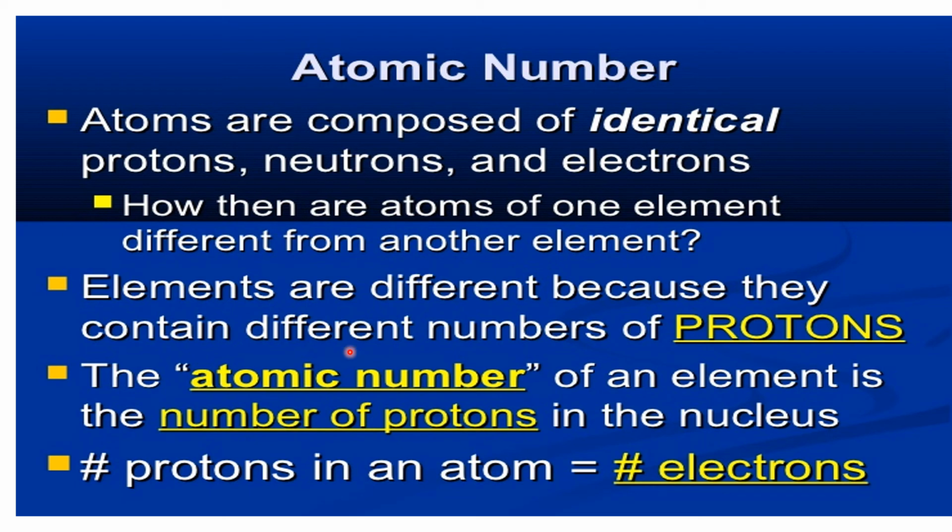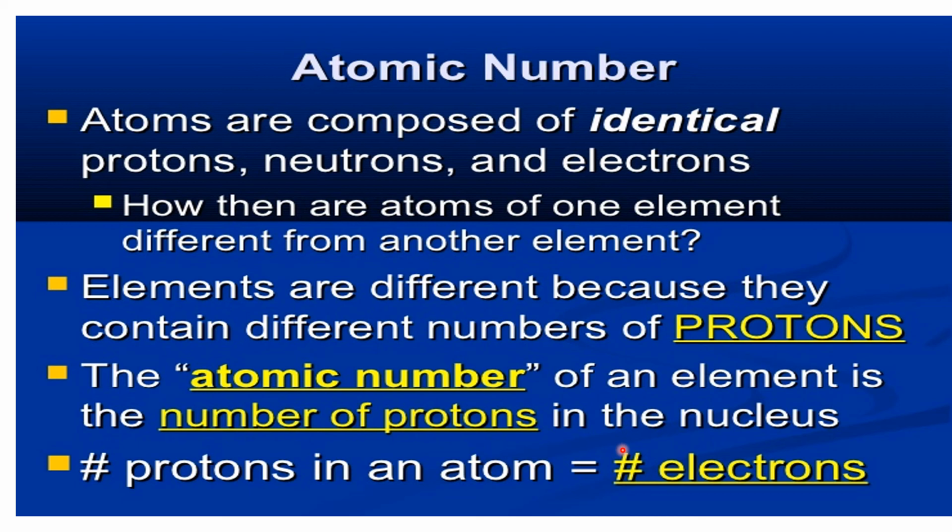Elements are different because they contain different numbers of protons. Why the elements differ from one another is due to the different number of protons present in them. And the number of protons present in an atom is equal to its atomic number. The atomic number of an element is equal to the number of protons in the nucleus. Note down this point.